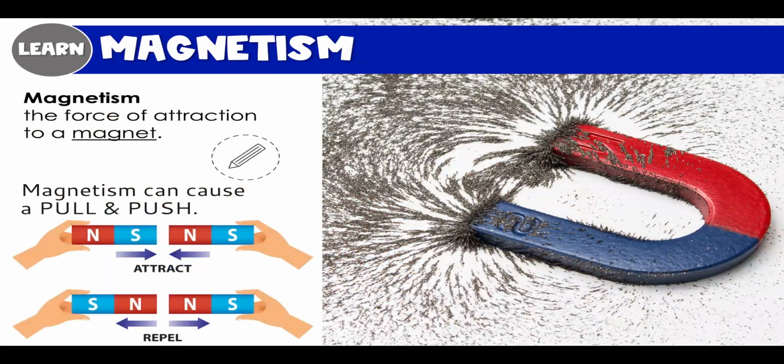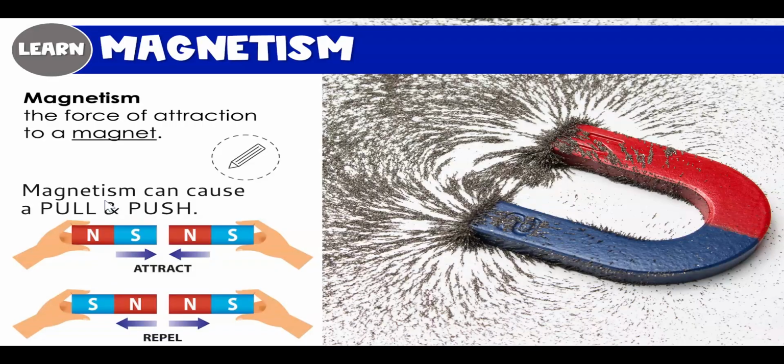All right. So one force we look at in fifth grade is magnetism. Now we've already dealt with magnetism, but we've looked at it more just as a physical property. Is an object magnetic or not magnetic? But we also need to know that magnetism is a force. So if something is magnetic, it will push or pull other things towards it. Or a magnet will pull magnetic things towards it.